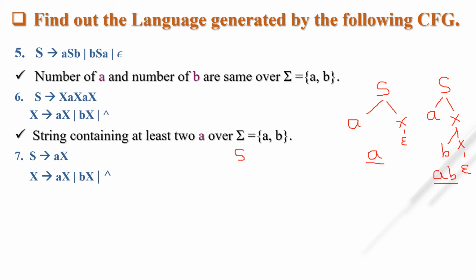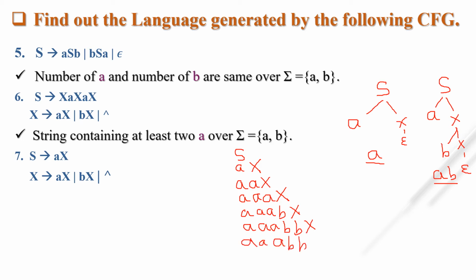Now suppose I am taking S tends to ax, and instead of x, I am taking once again ax. Instead of x, I am taking bx. Now instead of x, once again I am taking bx. Now instead of x I am taking ax, and then I am putting null. So what is our final string? 3 times a, 2 times b, 1 time a, and null.